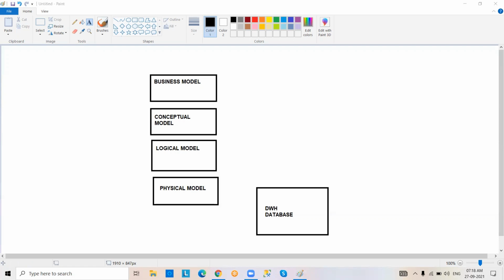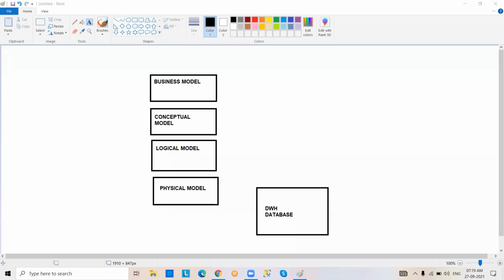Banking project, your domain is banking. Retail project, your domain is retail, like that. So conceptual model means based upon the requirement, based upon data, what they need, that's what we are going to discuss. That means the conceptual model is not a technical model.